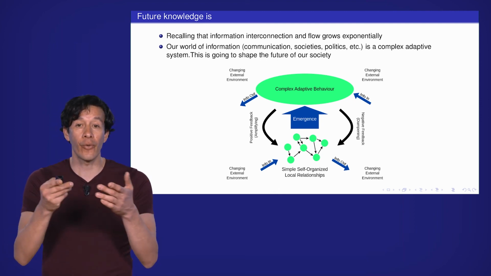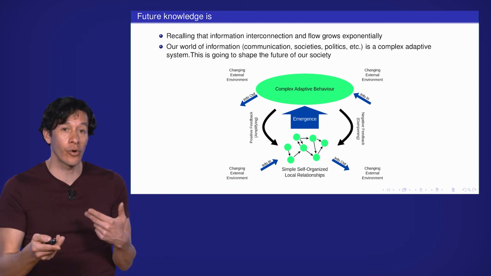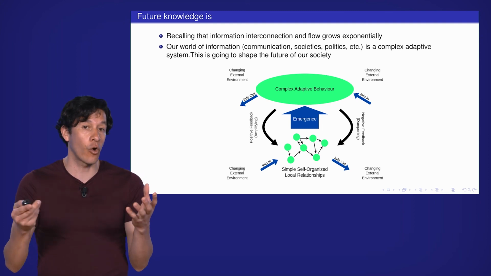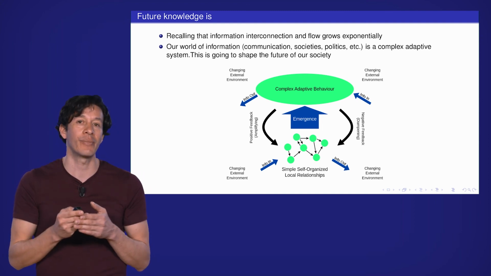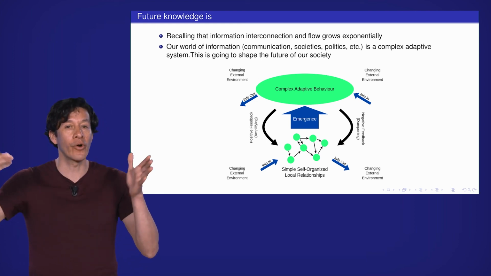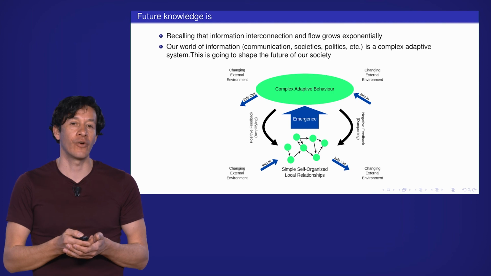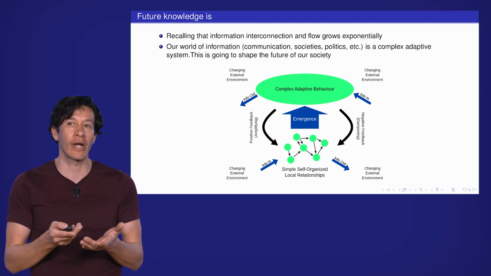And this is all influenced by a changing external environment, which is changing not only the local but also the global rules. And this is hierarchical, so this is just a simple picture, because you need to think that this has many more layers of description, because it's hierarchical, and we know that complex adaptive systems are hierarchical.